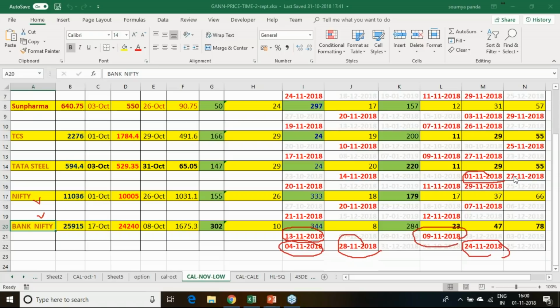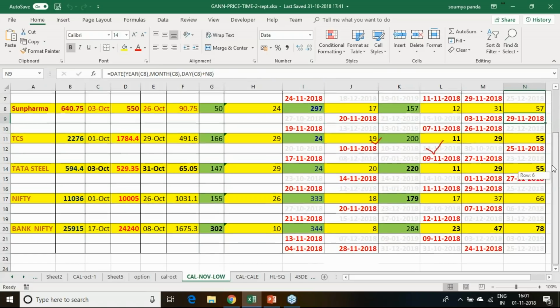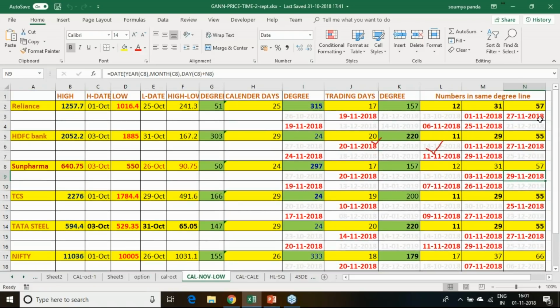TCS also we are getting 9th November, 10th November, 17th, 27th and 25th. In the same way, Sun Pharma we are getting on 3rd November, 7th November, followed by 19th and 20th November, 26th and 29th November. So these are the things. If it falls on a holiday, then the previous working day will be impacted.